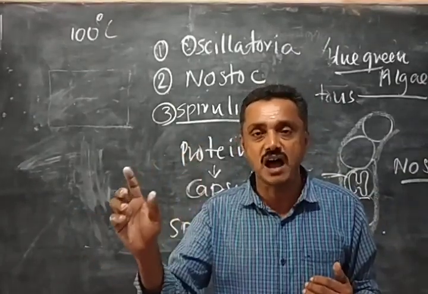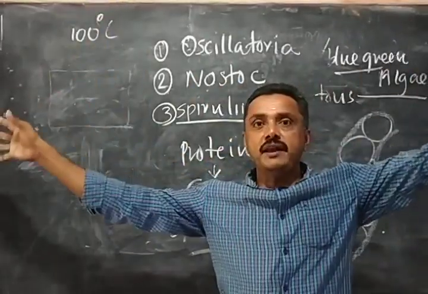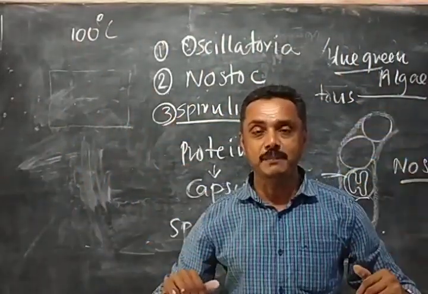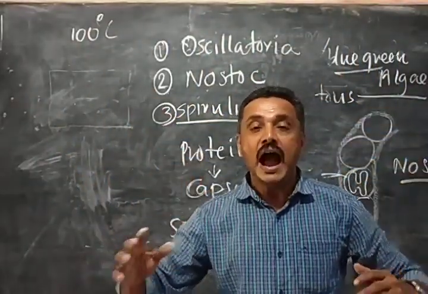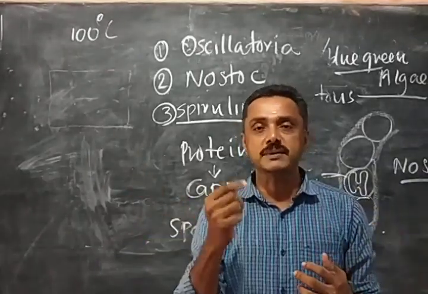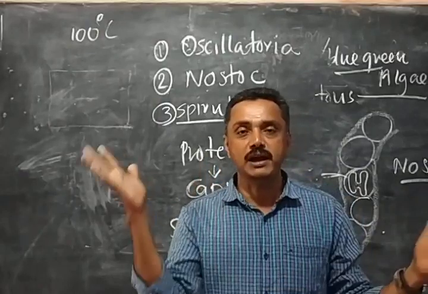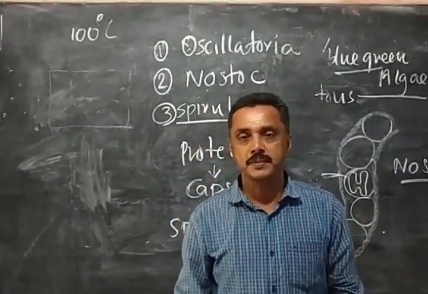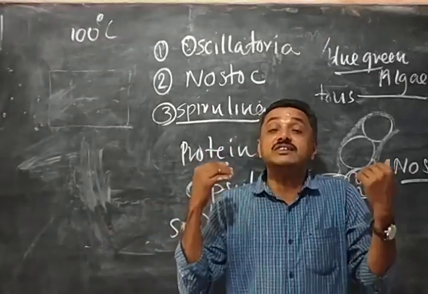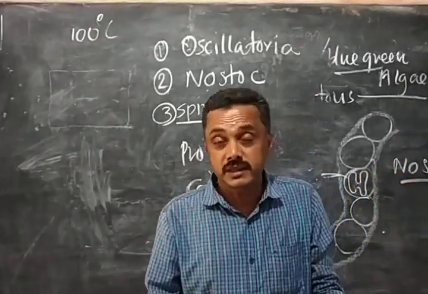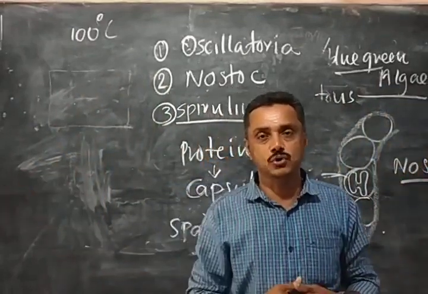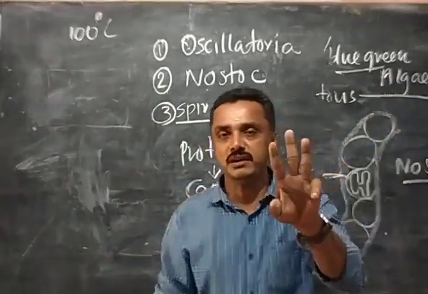So cyanobacteria are environmentally important because they produce oxygen. Agriculturally important, they produce ammonia. In the field of health, they are important. Now doctors are prescribing capsules containing spirulina, which contain protein. So there are 3 importances related to cyanobacteria: health, agriculture, and environment.